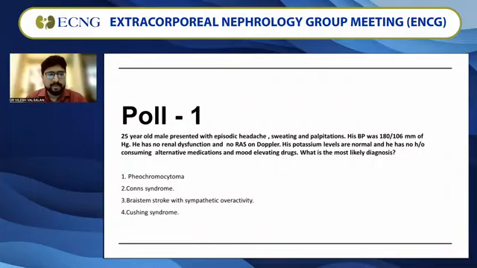Poll 1. A 25-year-old male presented with episodic headache, sweating, and palpitations. His blood pressure was 180 by 106 millimeters of mercury. He has no renal dysfunction and no renal artery stenosis on Doppler. His potassium levels are normal, and he has no history of consuming alternative medications or mood-elevating drugs. What is the most likely diagnosis? One, pheochromocytoma; two, Conn syndrome; three, brainstem stroke with sympathetic overactivity; four, Cushing syndrome. Please launch the poll. Over to you, Satish sir.